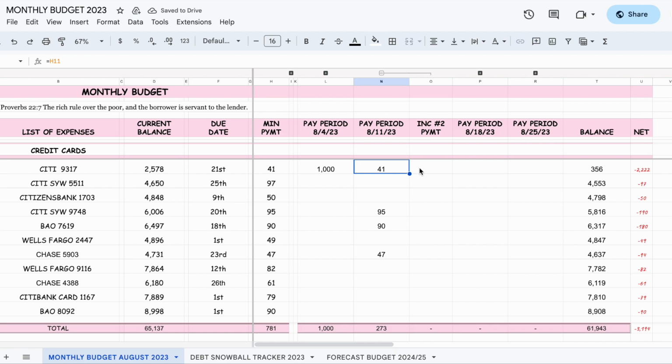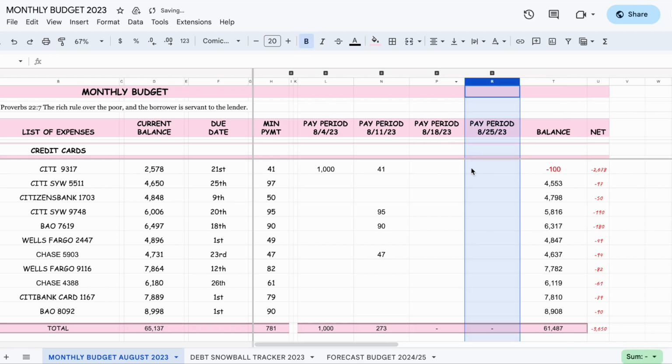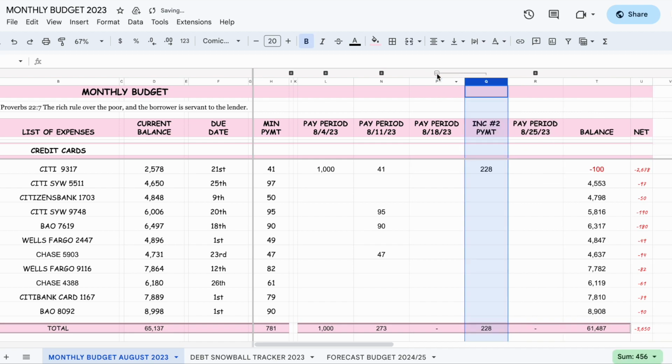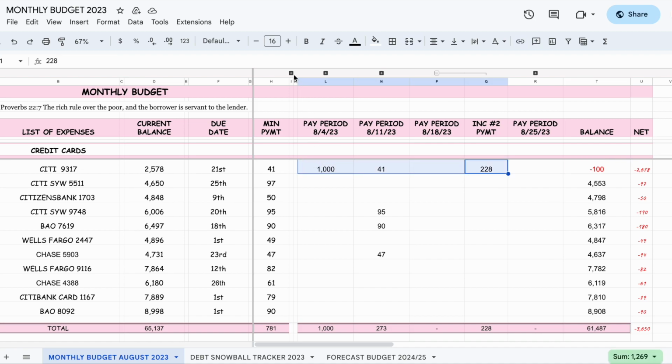So we're done with income 1. I only get that once a month, in the beginning of the month. Now we're going to income 2, which is 228, right? And then I'm going to close this, and then we're going to do income 2, 228. So let's see. Okay, I know what happened here. The reason why there's an out of balance, and this is great, is because it's saying it overpaid. So it already satisfied the debt, right?